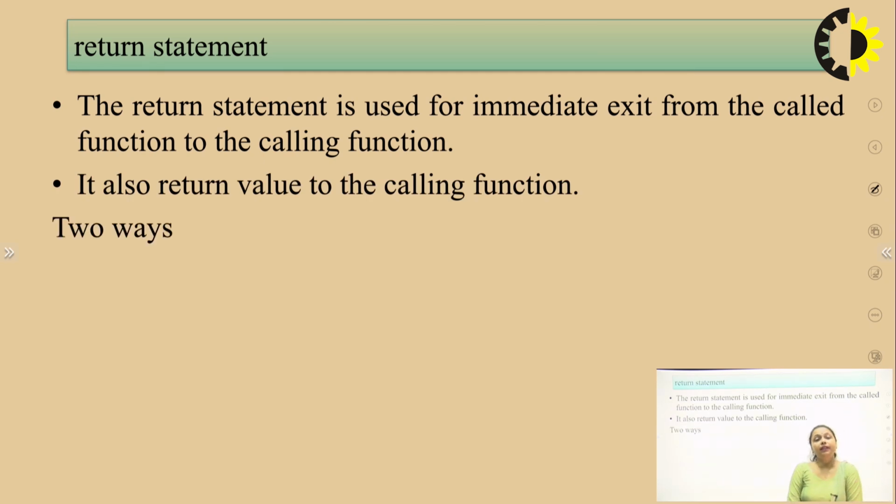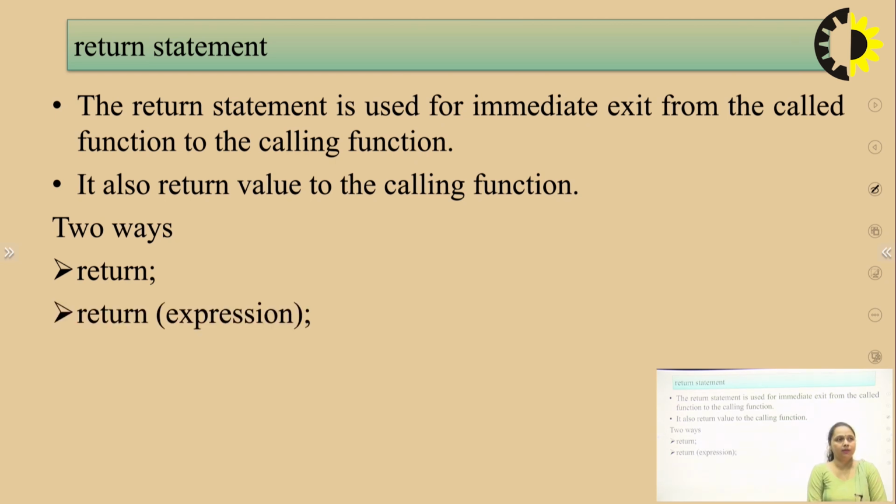Next, we have the return statement, the third segment of the function. First was the function declaration, then the function definition, and third is the return statement. The return statement is used for immediate exit from the called function to the calling function. It also returns a value to the calling function.